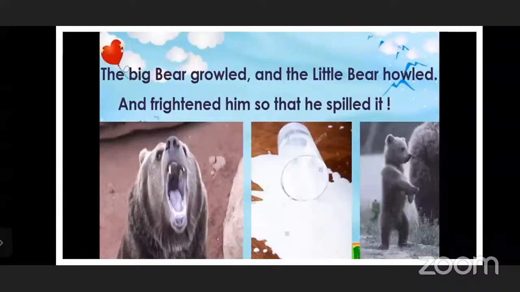This is one of the sounds the bears make when they shout. What is the shouting known as? The big bear growled and the little bear howled. This is one of the sounds that the bear makes, and this sound is known as growled and howled, and frightened him so that he spilled it. Now, when they growled and howled, who was frightened? The poet was frightened, and what happened? All the milk fell down. This was the mistake made by the poet. Okay, children.